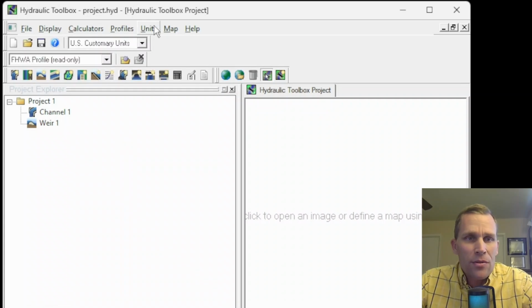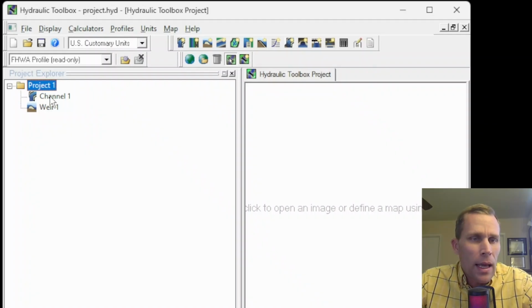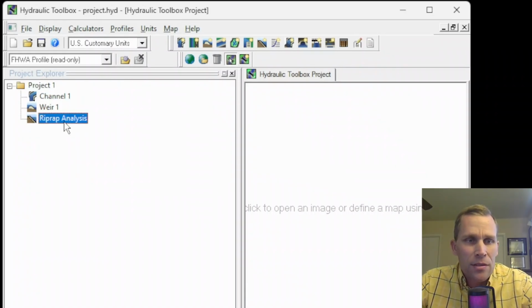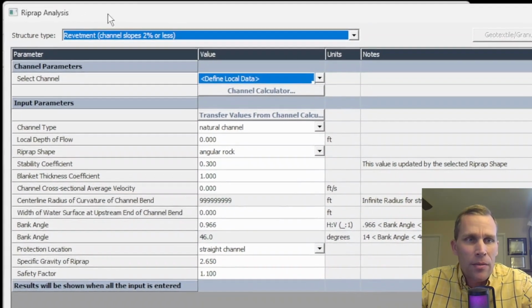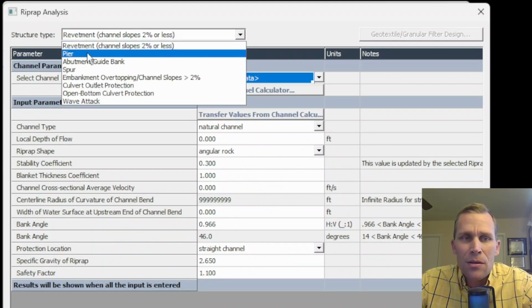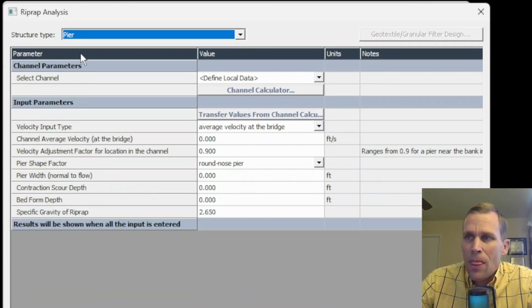All right, so what I have on the screen here is the FHWA hydraulic toolbox. I have a project already loaded up, and let's go ahead and create our new riprap analysis. Riprap analysis is right here. I'll just go ahead and double click and bring up the dialog box. And then for the structure type up at the top, what I'm going to be discussing is pier and then abutment slash guide bank, these two structures right here. Let's go ahead and get started, starting with pier.